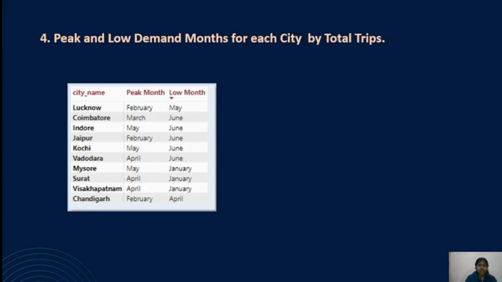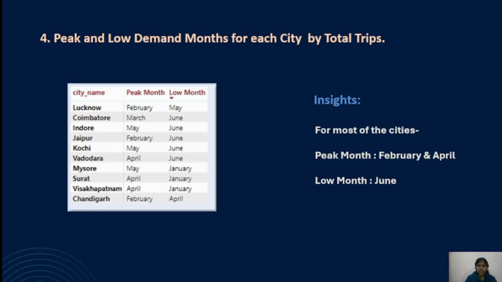The next task is to identify the peak and low demand month for each city by total trips. So these are the cities with their respective peak months and low months. In most of the cities, February and April are the peak months. On the other hand, June is the low month in most of the cities.